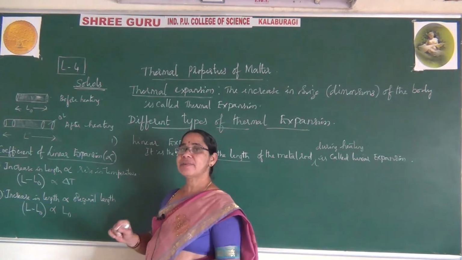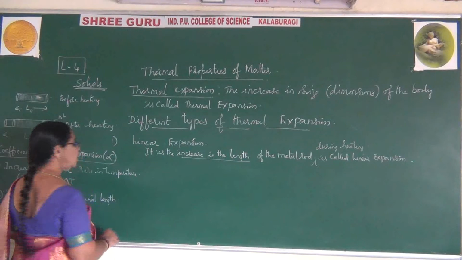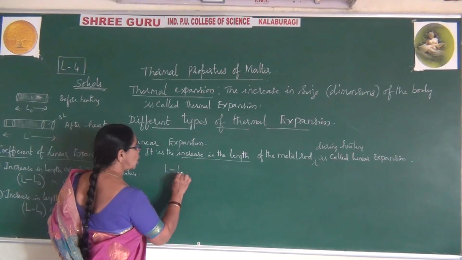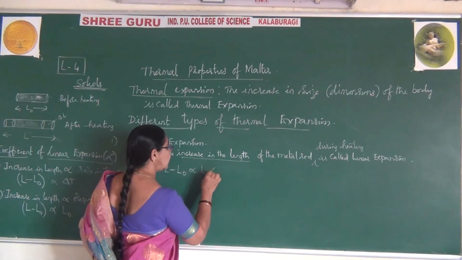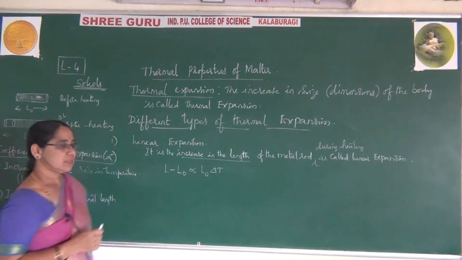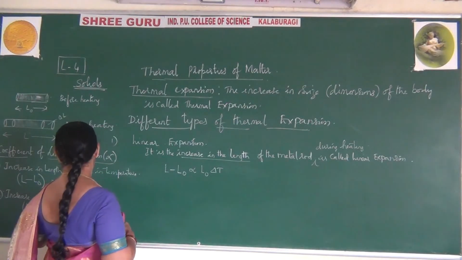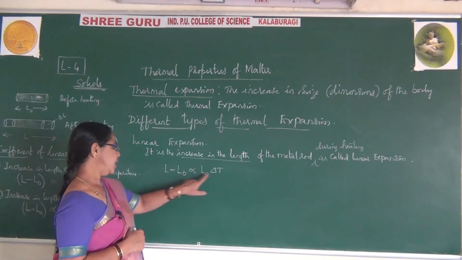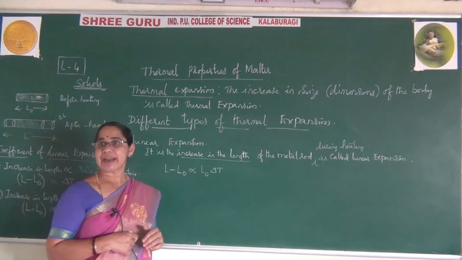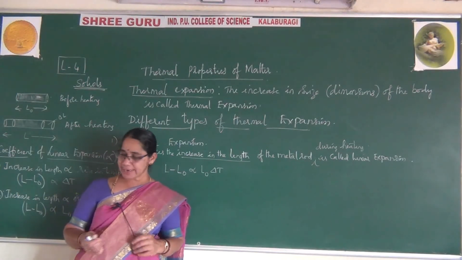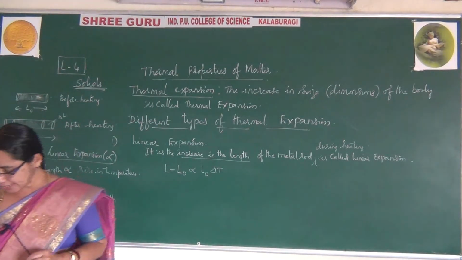Now let me combine equation 1 and 2, rewriting the equation, where I can write L minus L0 is proportional to L0 delta T. So I am combining equation 1 and 2. Equation 1 has L minus L0 directly proportional to delta T, and the second one is directly proportional to L0. Now this can also be written as L minus L0 is proportional to L0 into delta T.